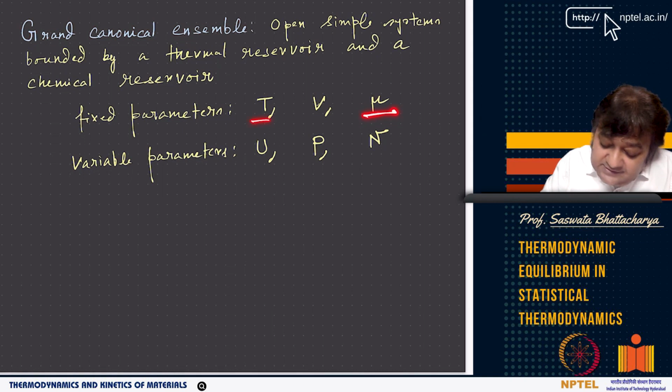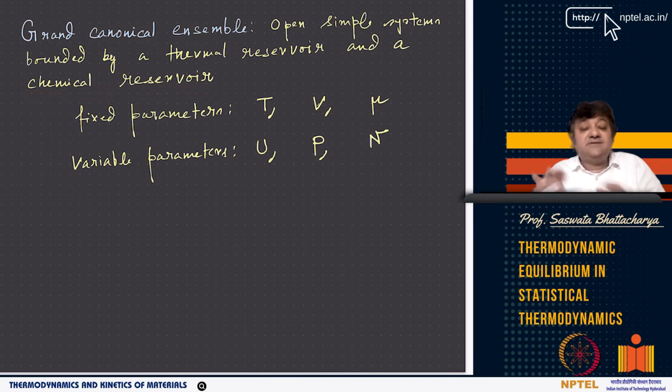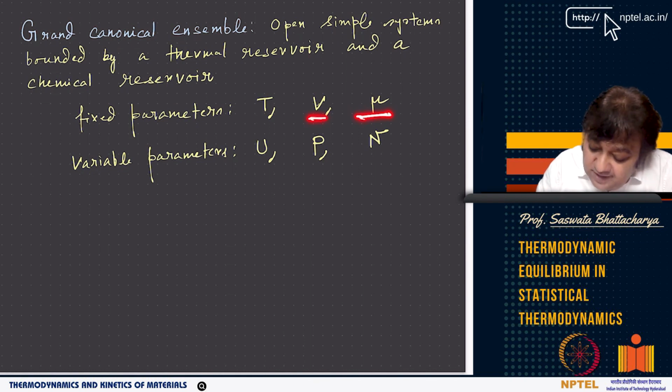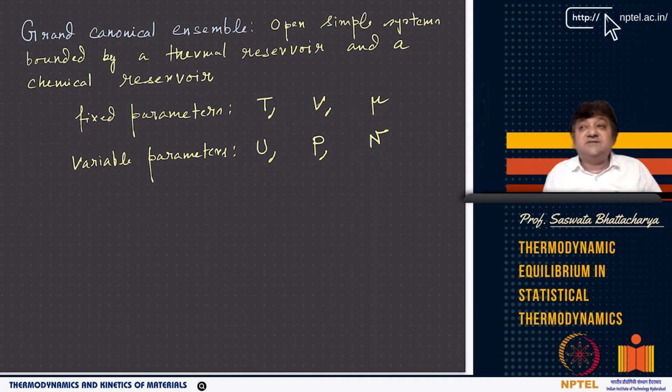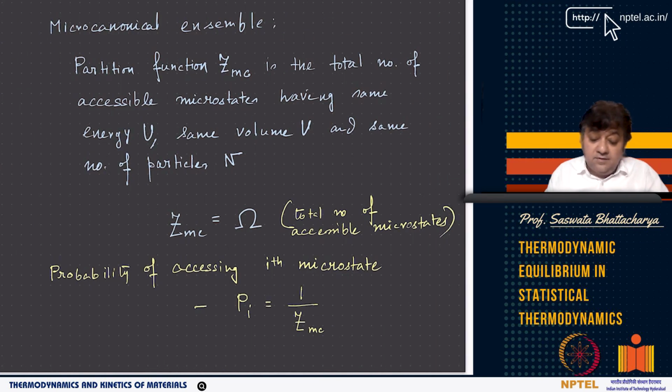It has a thermal reservoir as well as a chemical reservoir. Chemical reservoir means it will have the same chemical potential as the system, right? So fixed chemical potential, fixed volume, and fixed temperature. But U can vary, P can vary, and N can vary, and this becomes very important when you have a multi-component system, because I can fix the chemical potential and see how the particles of different species get distributed, and based on that distribution, we can arrive at phase diagrams, or phase stability diagrams, in multi-component systems.